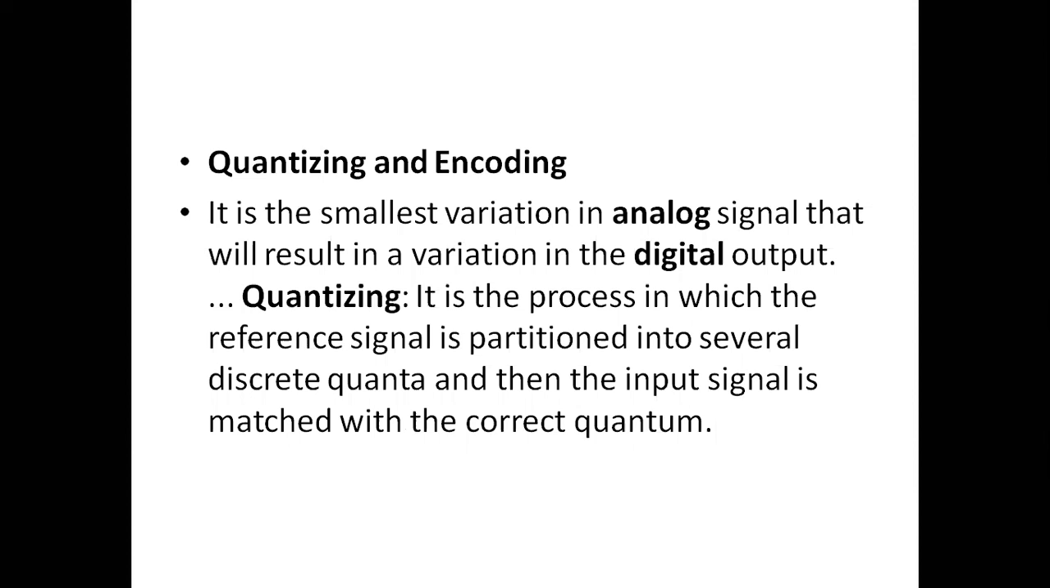Now first of all, quantizing and encoding. It is the smallest variation in analog signal that will result in a variation in the digital output. That is called quantizing. It is a process in which the reference signal is partitioned into several discrete quantization levels and then the input signal is matched with the correct quantum. Quantum means a part of the actual values.